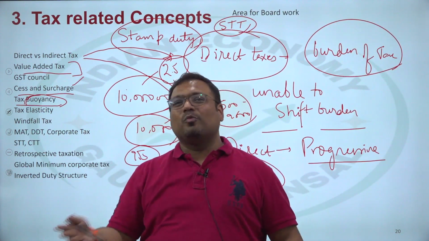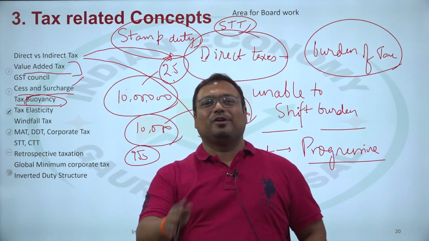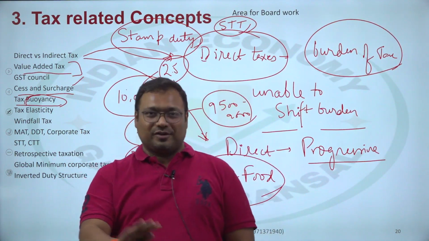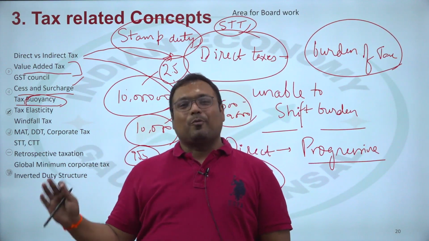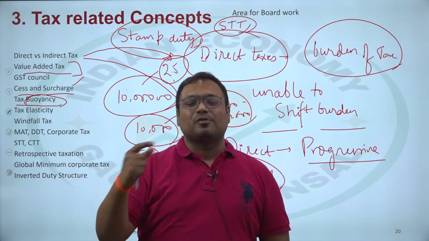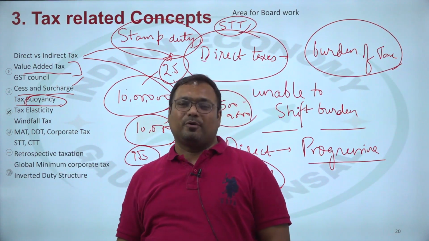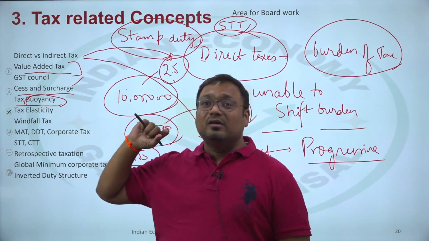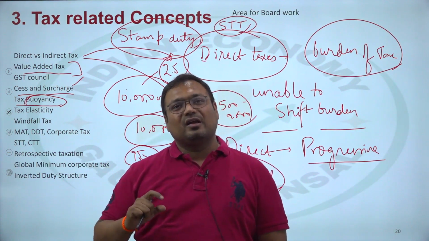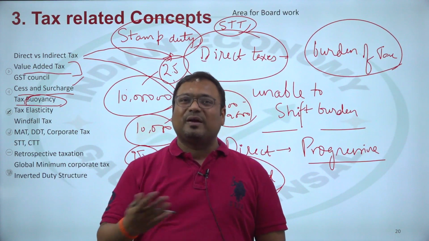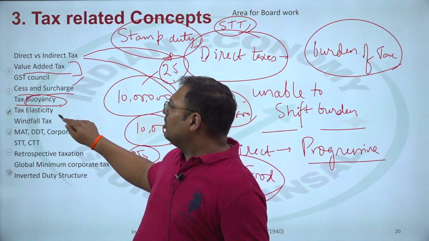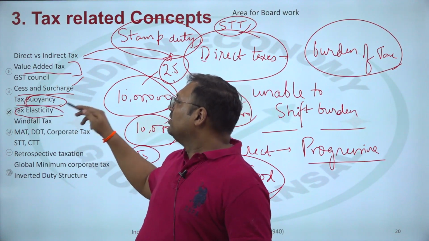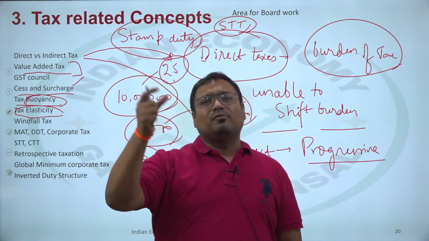Hardly anyone with a commerce or economics background, okay, from Shri Ram College of Commerce. Not to make fun of Shri Ram College, it's a great college, has produced a great many scholars, but my point is, the subject of economics is not an area where such people have contributed. It is an area where mathematicians have contributed. People with a physics background in fact have contributed most. So a lot of terms, in fact the next term also, are coming from physics itself. So tax buoyancy comes from physics.